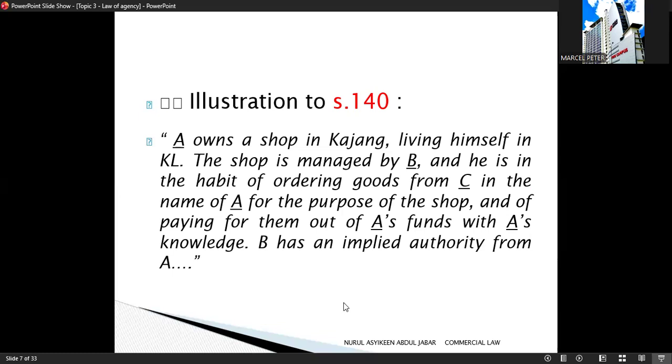So why does implied authority exist? Implied authority exists because B has been managing the shop for a long time, and B regularly deals with C, and A knows and allows it. To outsiders, it appears that B has authority. So the law recognizes B as A's agent by implication.